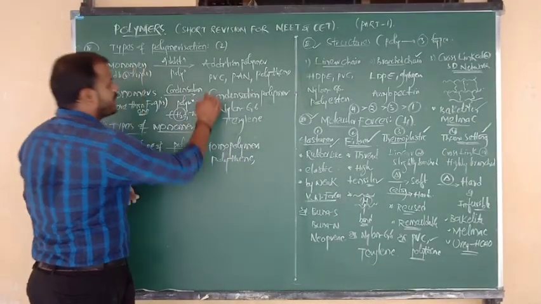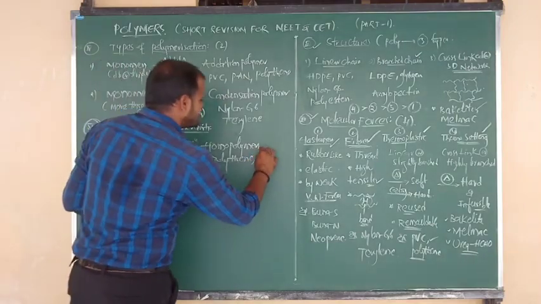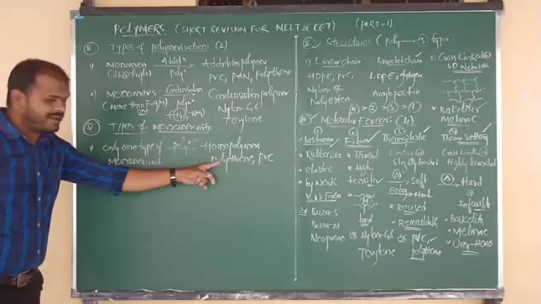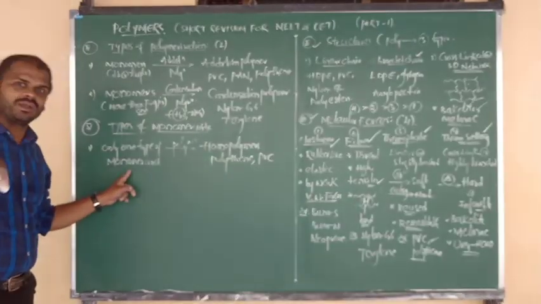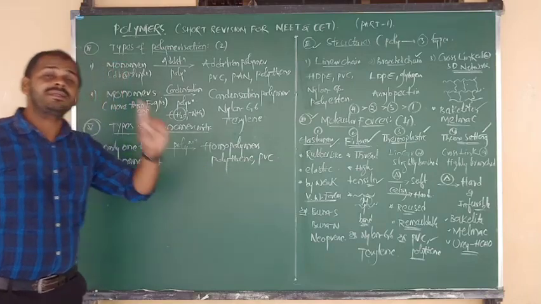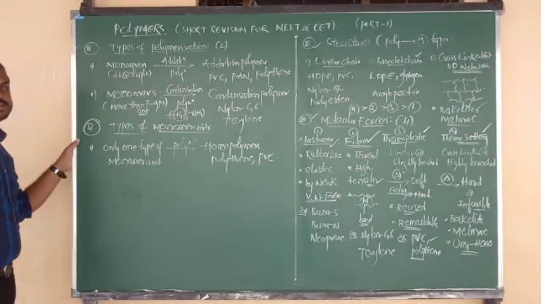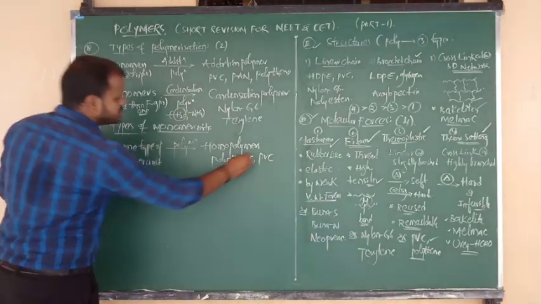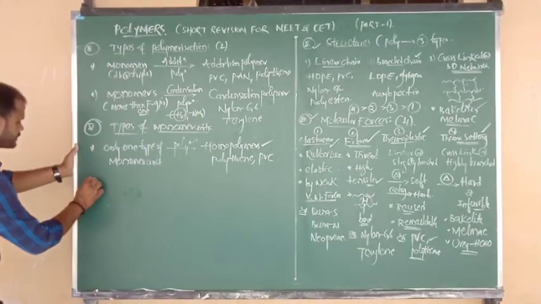Only one type of monomer unit, vinyl chloride. So the answer is nothing but PVC. Like that, we can write examples. Polythene contains only one type of unit, that is ethene. And PVC contains only one type of unit, that is nothing but VC, vinyl chloride. So only one type of monomer unit upon polymerization gives homopolymers.